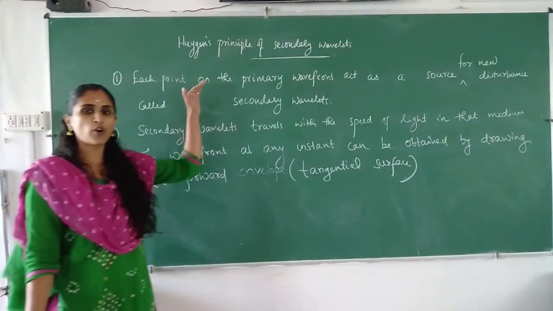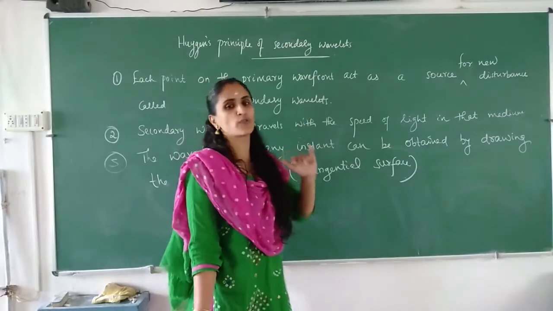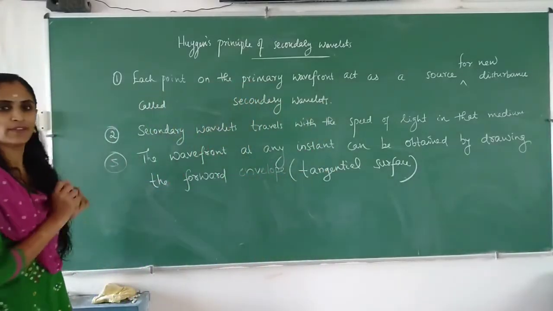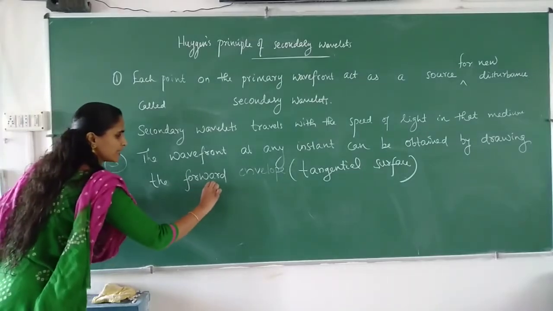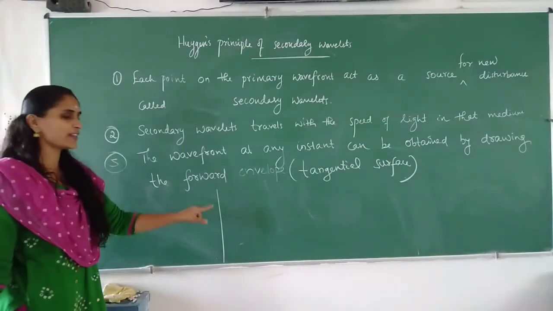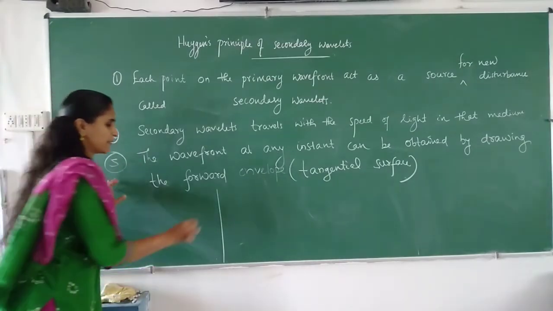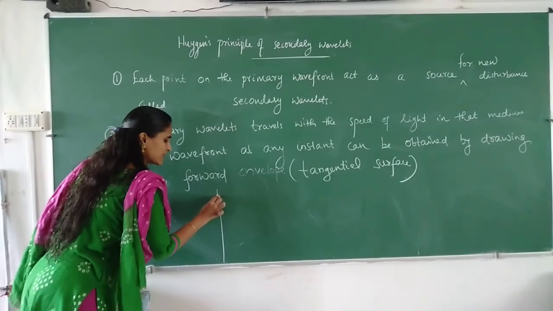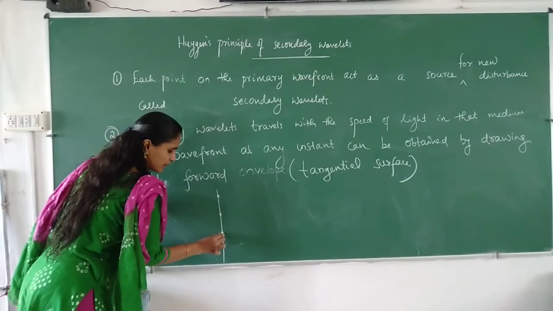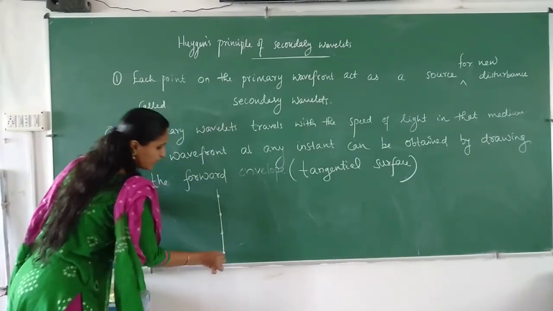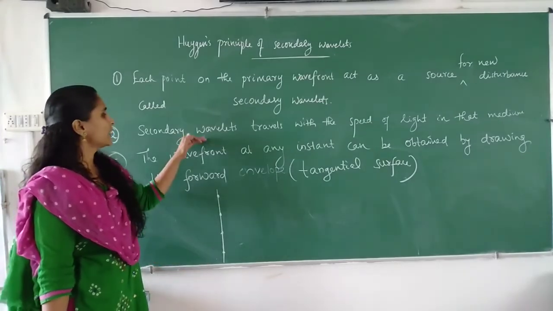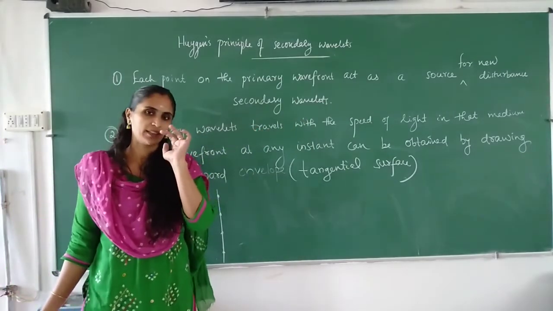First one, each point on the wavefront acts as a source for new disturbance. So we are considering the example of a plane wavefront. Each point is acting as a source for new disturbance, and these travel with the speed of light in that medium.